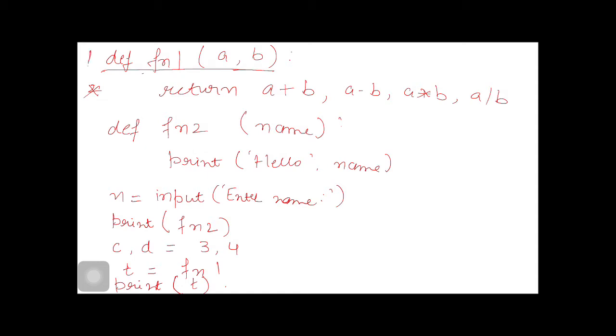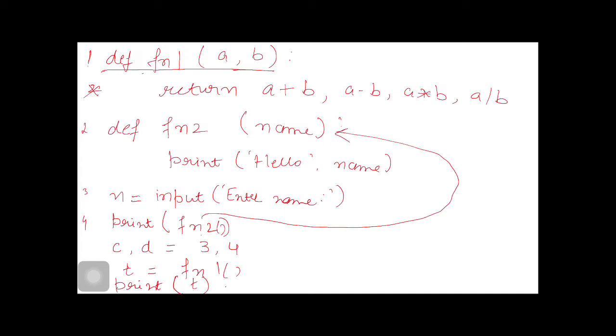Firstly, the first line will get executed, then the second function, the body of the second function, will get executed. Then this statement will get executed, then this statement. Here is the function call. Then control flows from here to here.